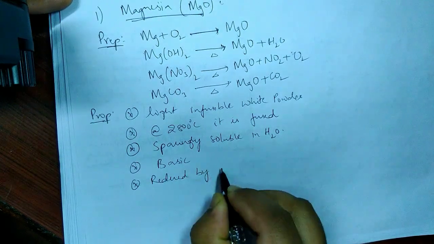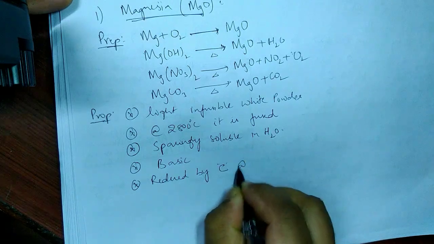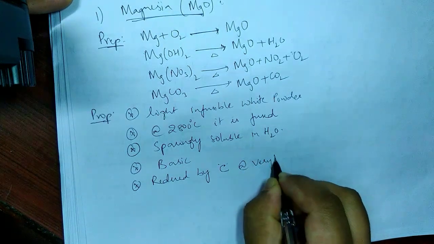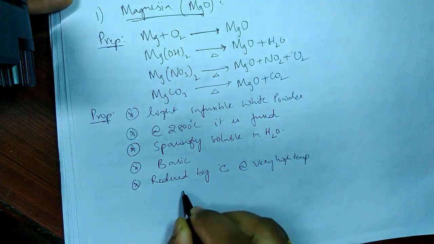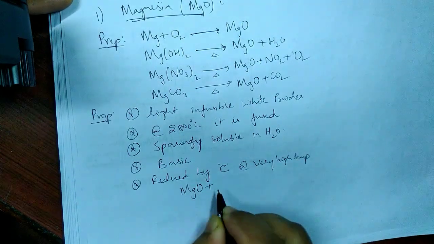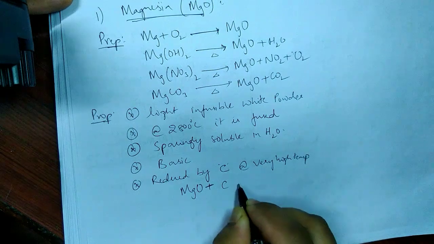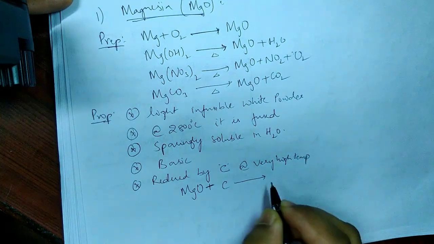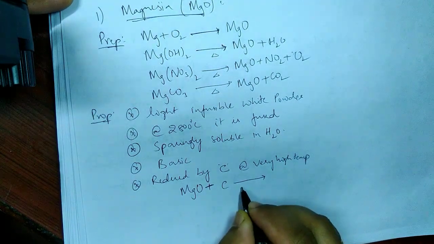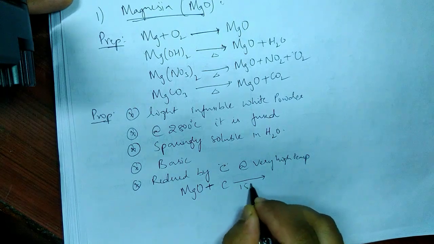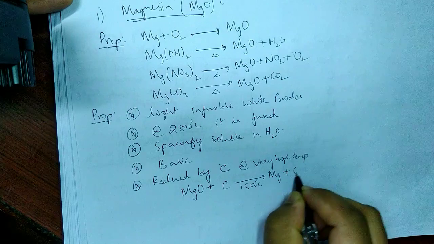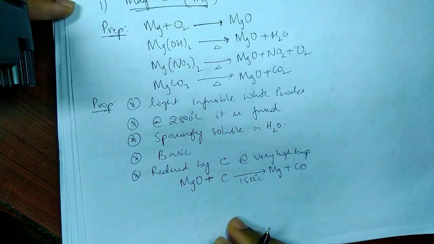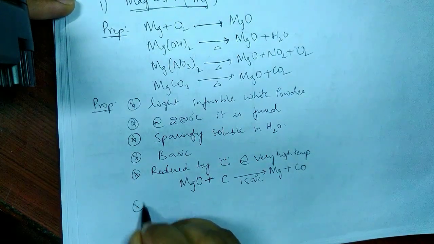Another property: it is reduced by carbon at very high temperature. MgO plus carbon, as we have seen earlier, at very high temperature, call it 1500 degrees Celsius, gives us magnesium plus carbon monoxide. Fine.